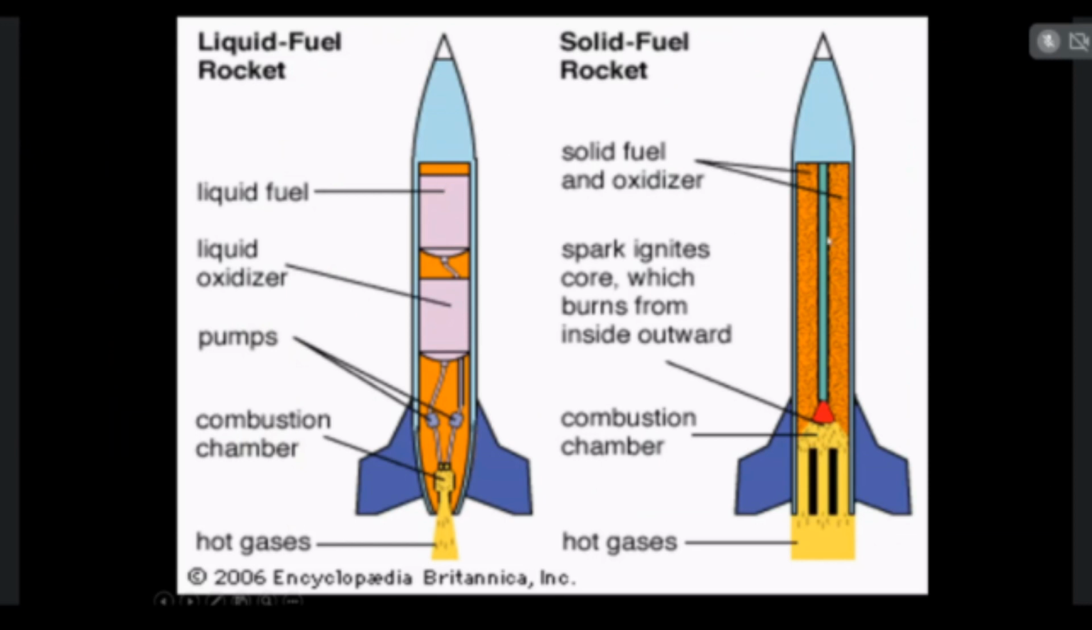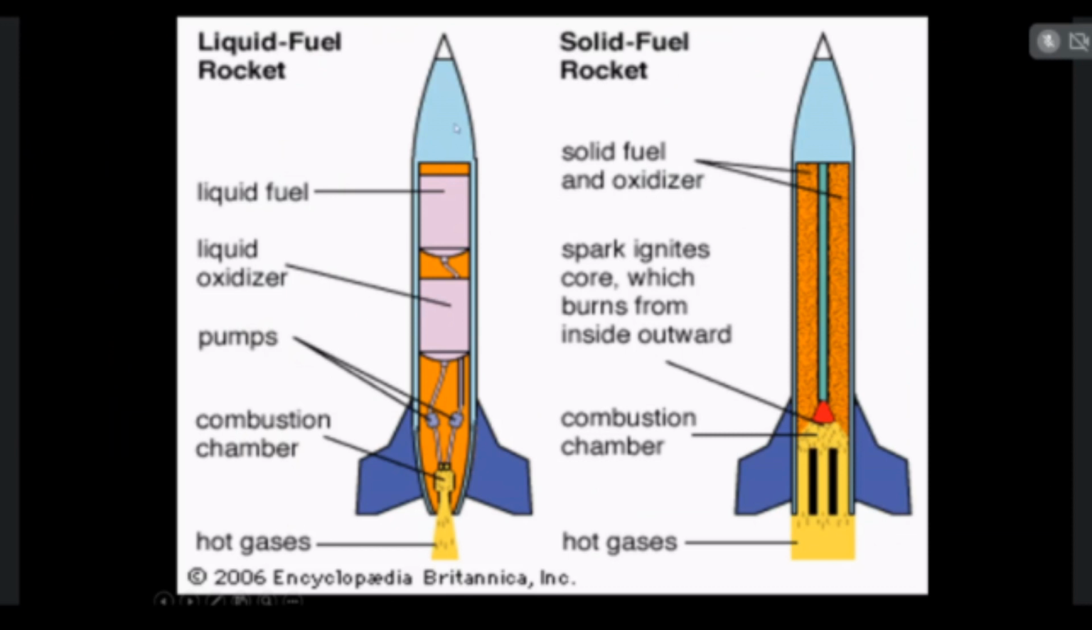So these are all the types of chemical rocket engines. The chemical rocket engines are classified as liquid fuel rocket, solid fuel rocket, and hybrid fuel rocket. First of all, this is a liquid fuel rocket engine. Keep in mind that this is only the engine part, so now we are going to see only the engine parts.